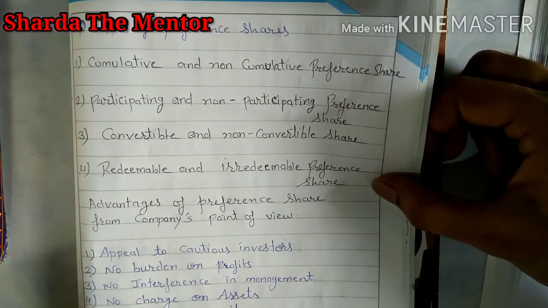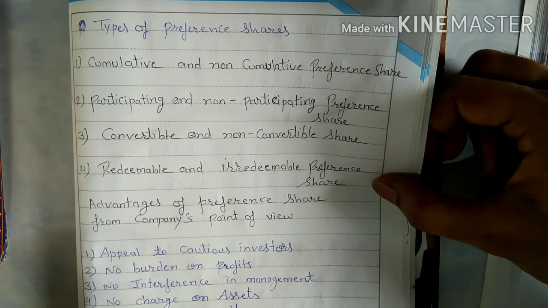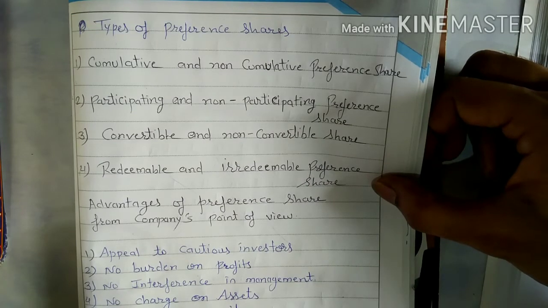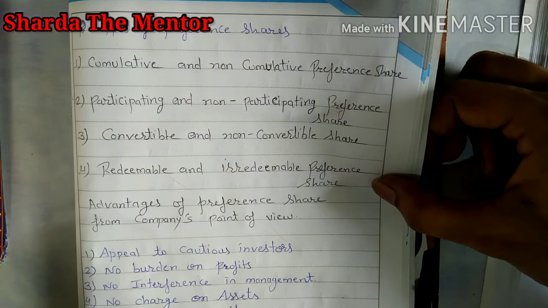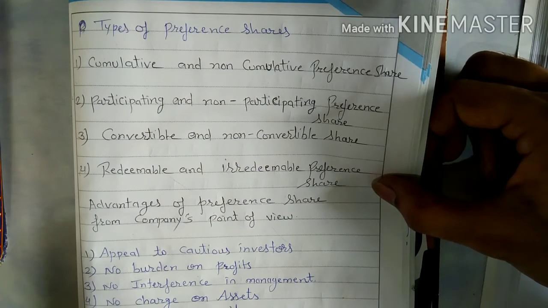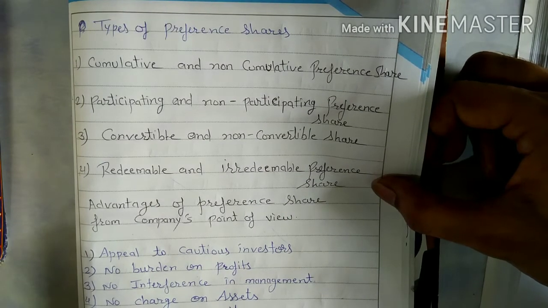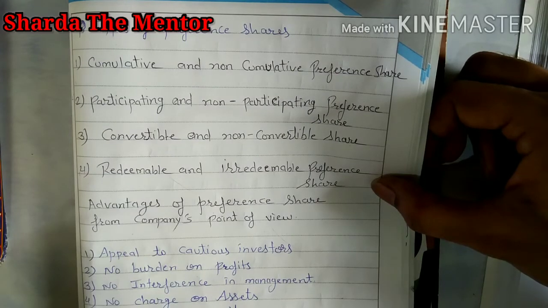Cumulative, as you already know, that preference shareholder will get dividend at the end of the year at the fixed rate. But it may be possible, because preference shareholders are also considered as an owner of the company. If company is not able to pay dividend this year, in that case they have to accumulate that dividend and they have to pay dividend of previous year as well as current year.